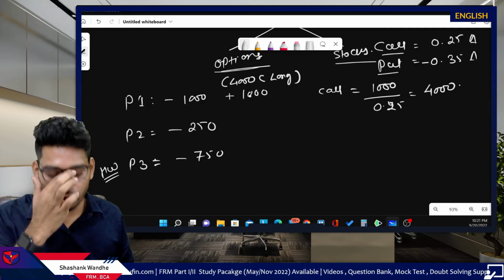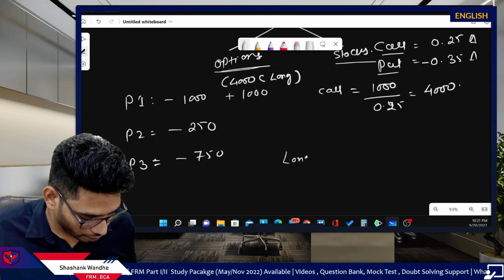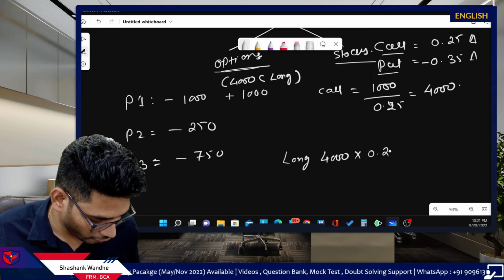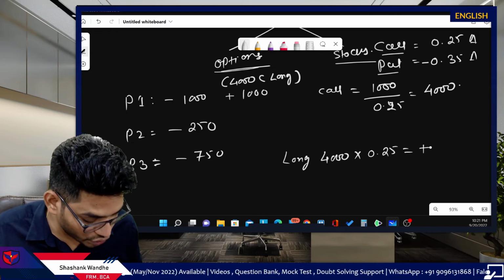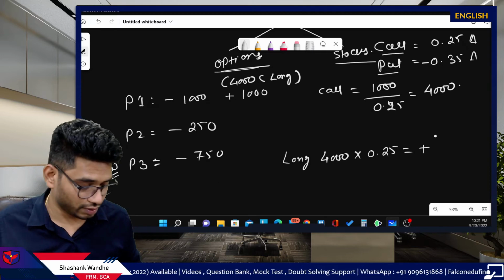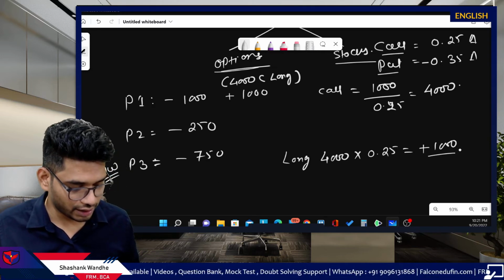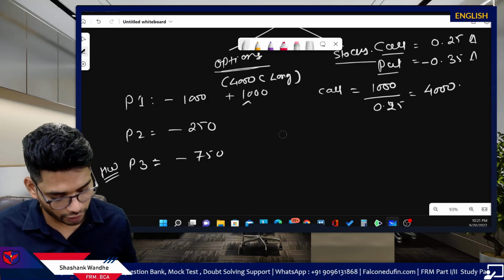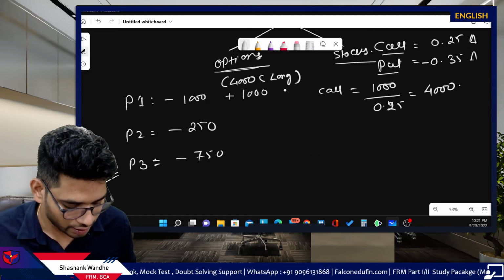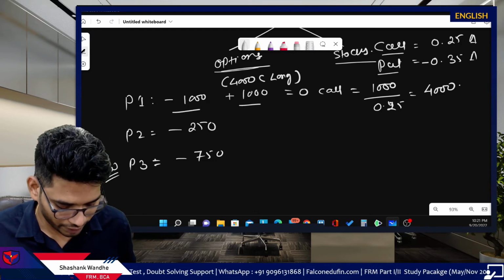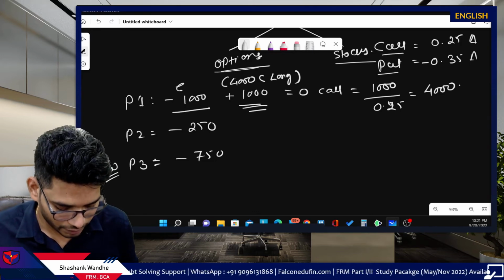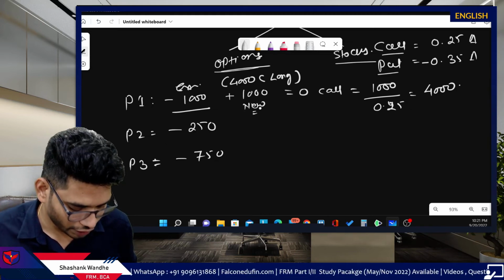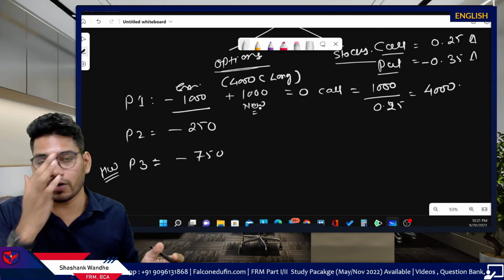I will reconcile this for you. You took the long position in 4000 call options, which have a delta of 0.25, which gives us plus 1000 as the answer. So 1000 delta is introduced in your portfolio. If you take the sum total of existing position and new position, you will get 0, and automatically your portfolio is now delta neutral.